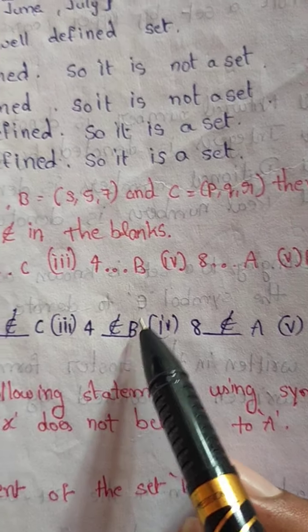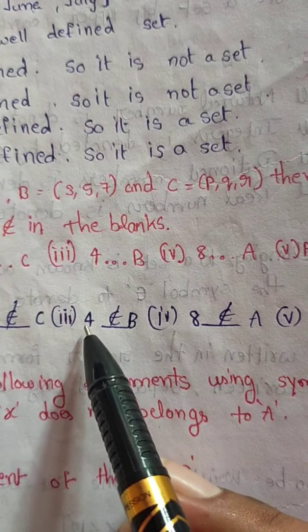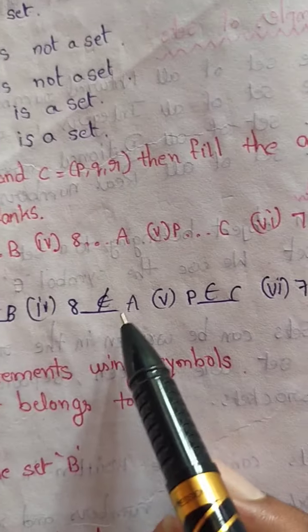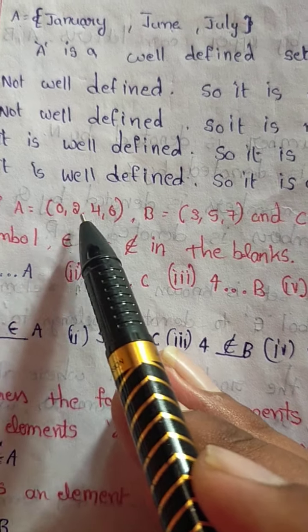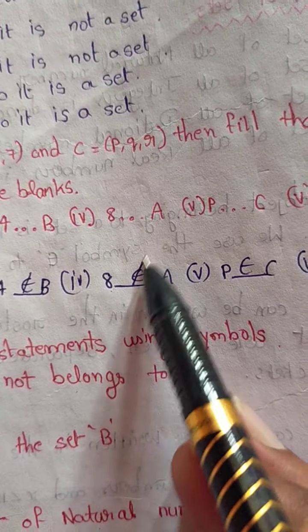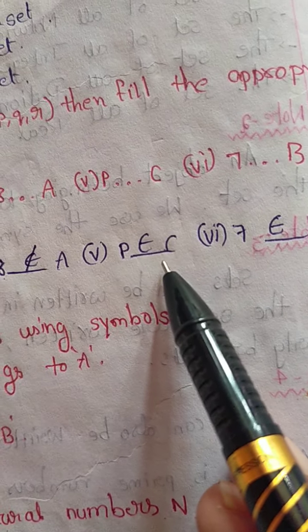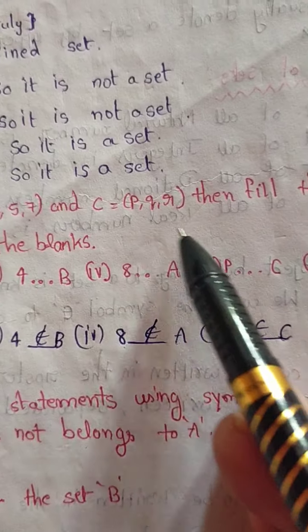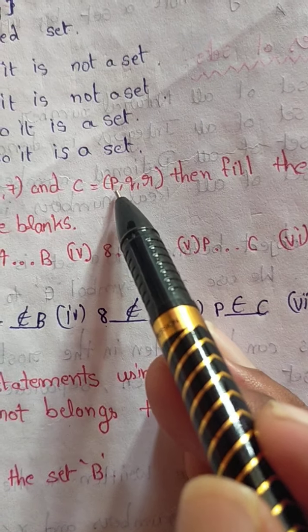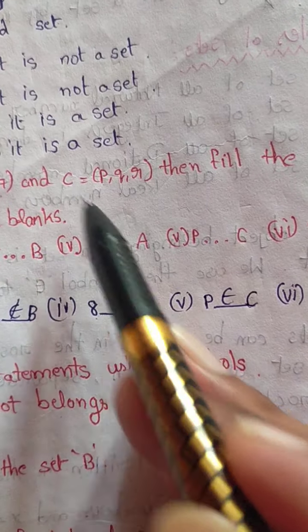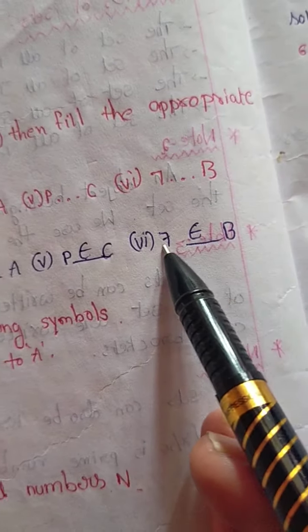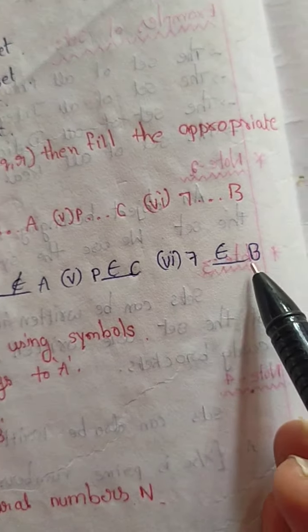Next, B is 3, 5, 7. Here given 4, and B has only 3, 5, 7, so 4 does not belong to B. A is 0, 2, 4, 6, and here 8 is given, so 8 does not belong to A. Next, P belongs to C, since P is an element of C. And 7 is an element of B, which is 3, 5, 7, so it belongs to B.